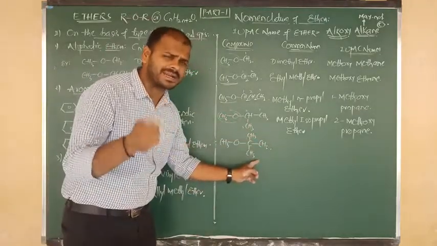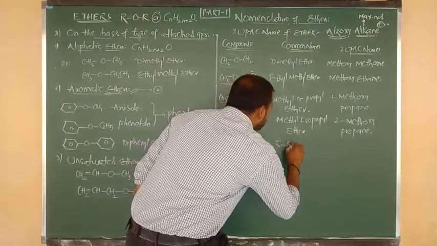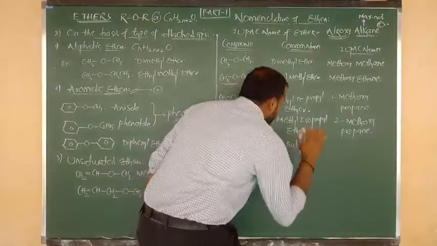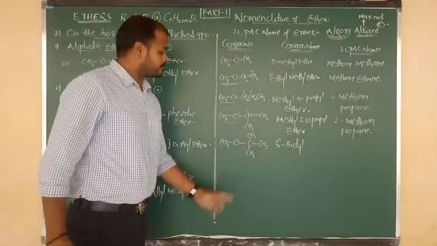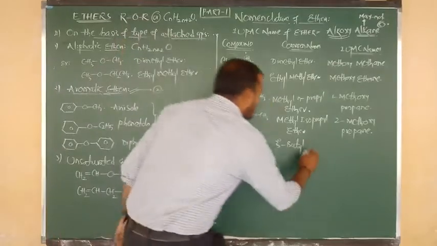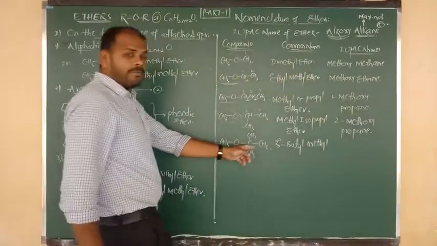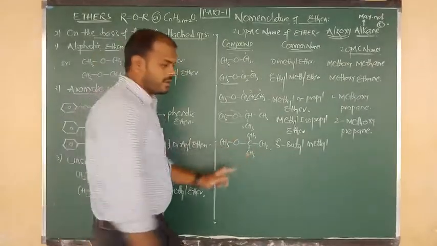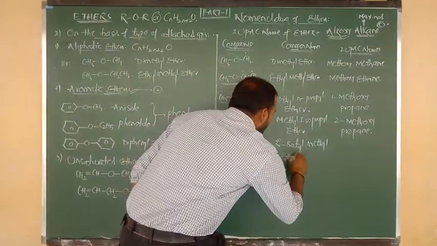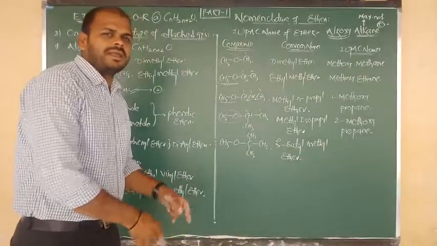Which butyl? Primary, secondary, tertiary? Tertiary butyl. So the common name of this compound is tertiary butyl. This is clear. And what about the other group? Methyl. Tertiary butyl methyl ether. This is the common name of the given compound. Let me now write the IUPAC name.